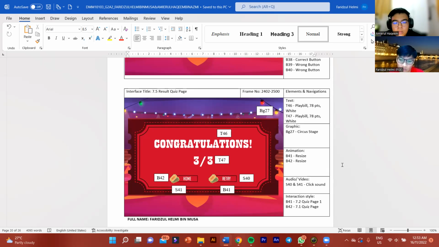Then we have two button interactions, B41 and B42. B41 will go to 7.2, quiz page number 1, and B42 will go to the 7.1 quiz page. Each button will have the on-click sound with the resize animation.